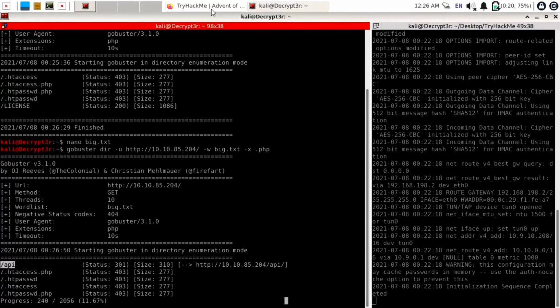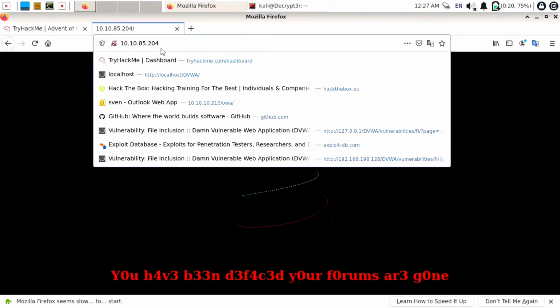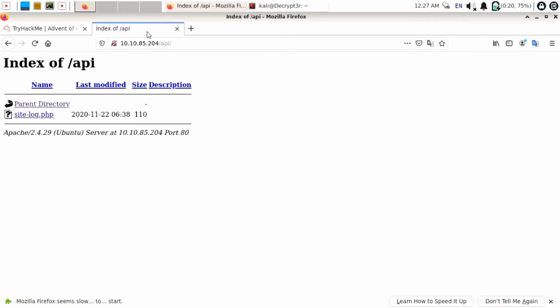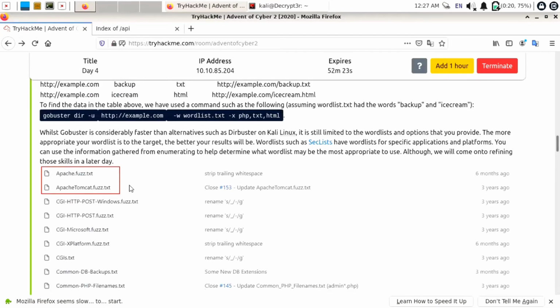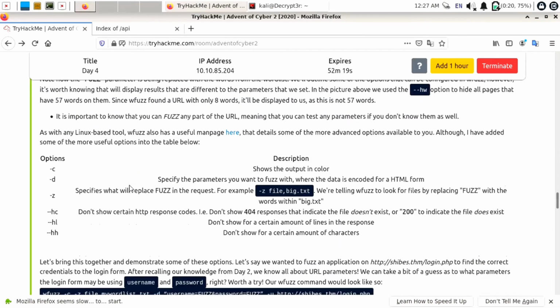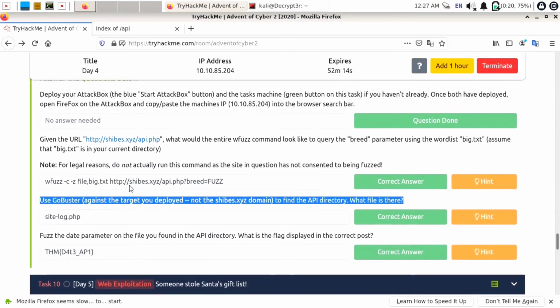So you can try to access this API directory. I will add /API in front of the URL. And here you can see we found one file, sitelog.php. So it will be our next answer. You can copy this sitelog.php and paste it into the answer format. I will scroll down below and paste it into this answer format.